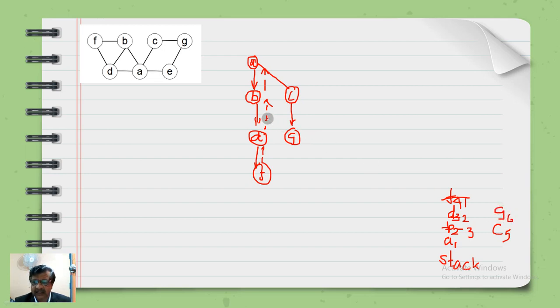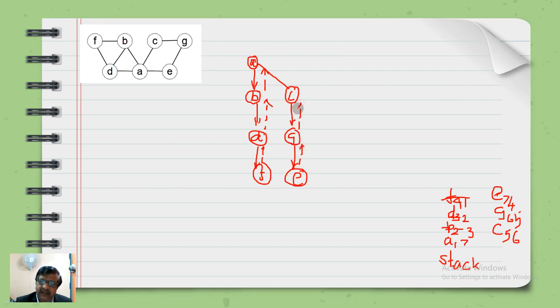G is 6, and E is the last one. It will go to E. Okay, E is the seventh vertex. At E, it finds the dead end, so E is removed. So this is the fourth one that is popped off. This is the fifth one. This is the sixth one, and finally it will go to A, and A will also be removed. So that's how the DFS algorithm works.